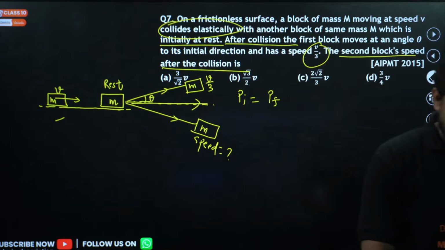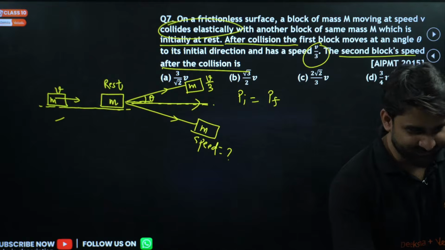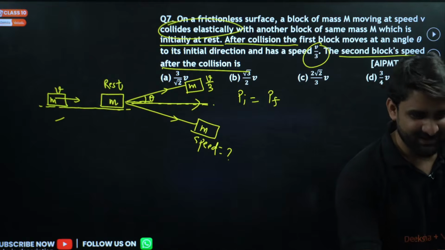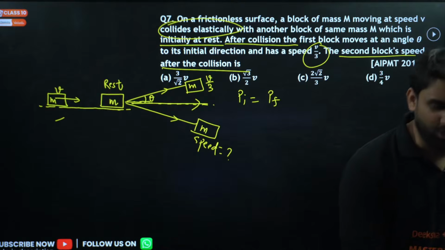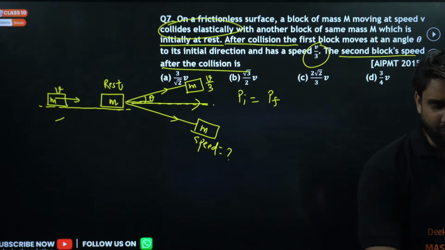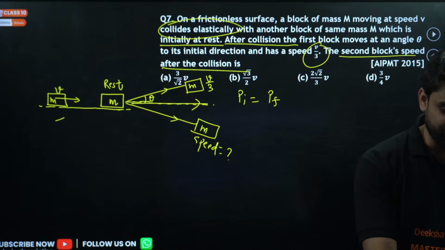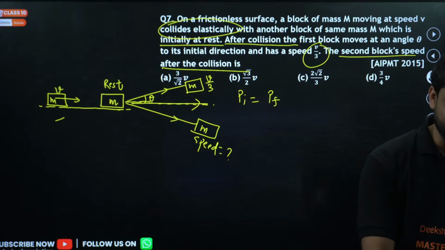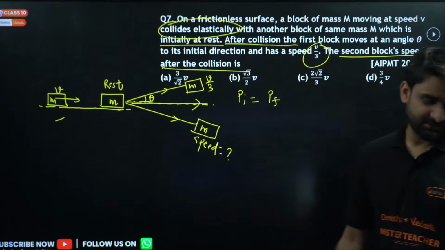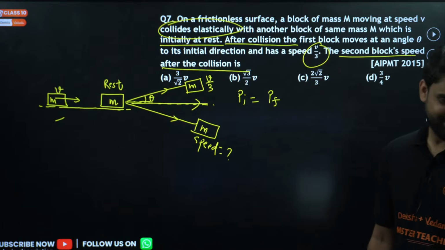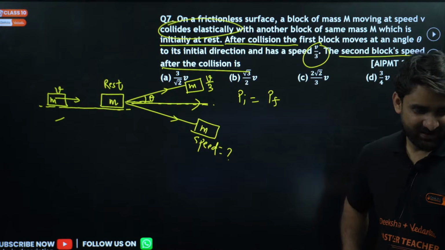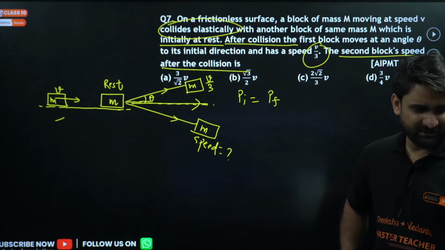Yes. Hi DJ, what is your name? Yes, I want answer from everyone. Lot of students are watching this live class. Please give me the correct answer for this question. What is the best thing in this question that is hiding up? Yes, Madhum. Which option will be correct? Shiva is writing option C, 2v by 3.